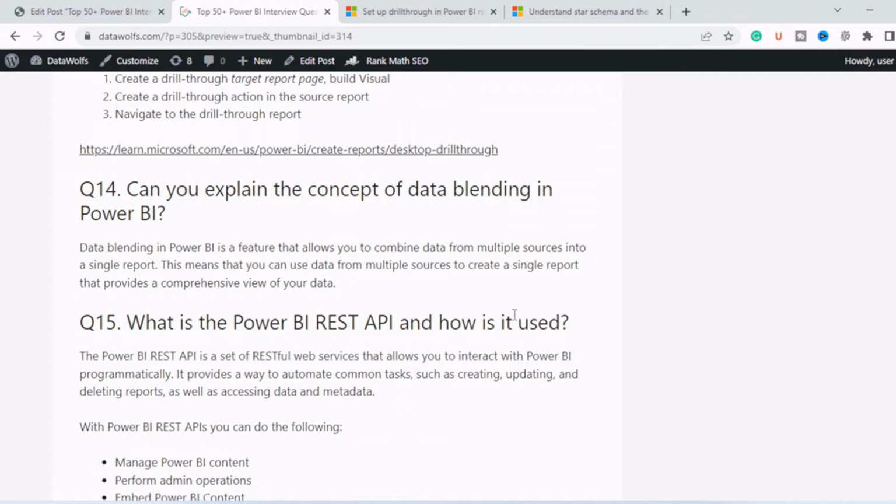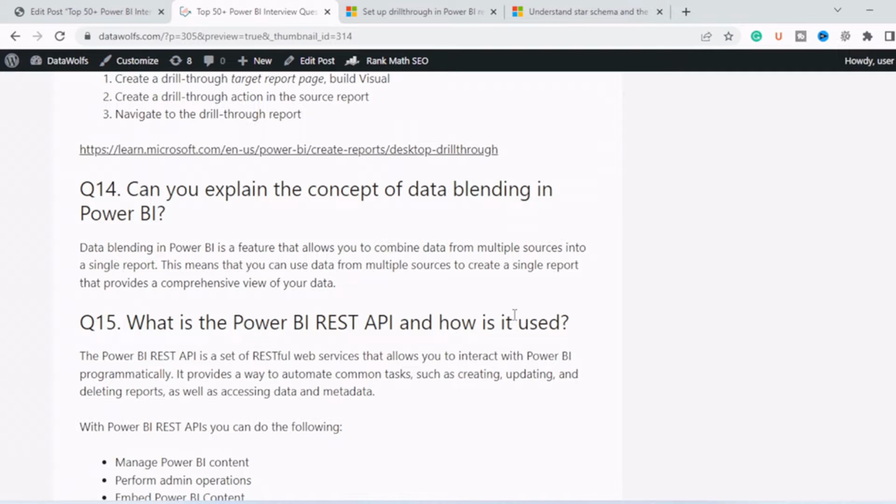When you are making a report, there will be multiple tables, like fact tables and dimension tables. So let's say dimension tables are stored in your company data warehouse, whereas fact tables, that is transaction tables, you are getting from different software, like you are using Salesforce for tracking transactions, then you will be getting that file from there. So it is a capability in Power BI to combine data from multiple sources into a single report.